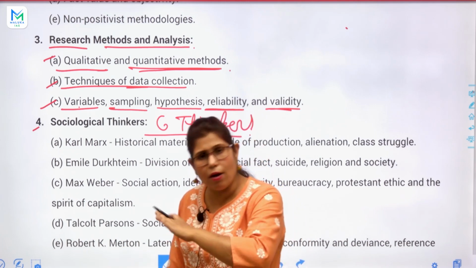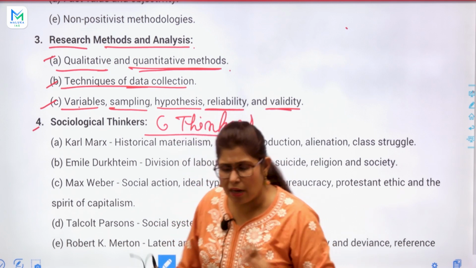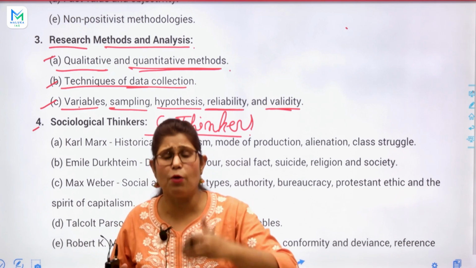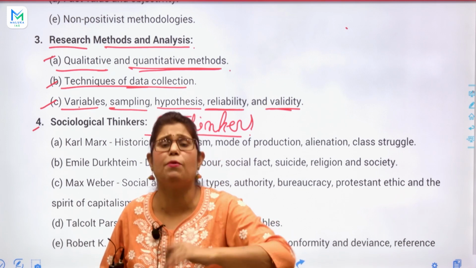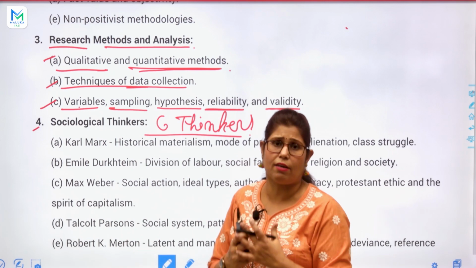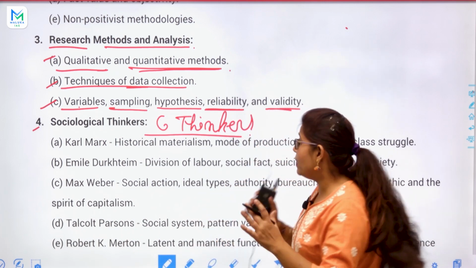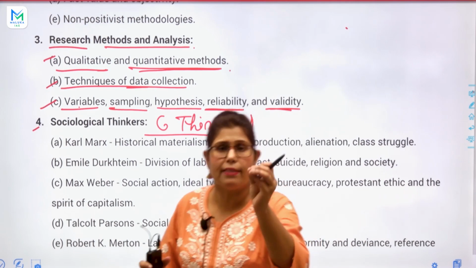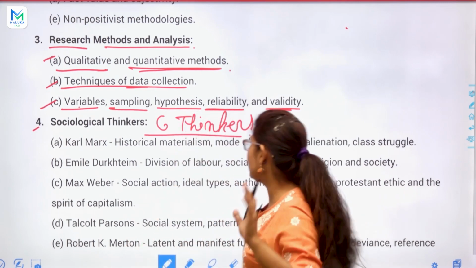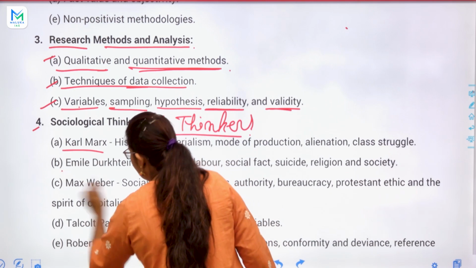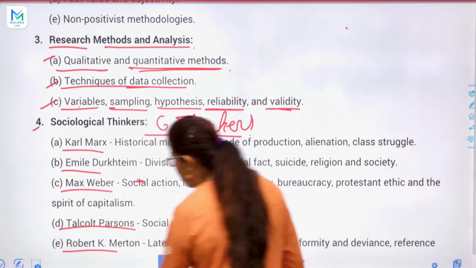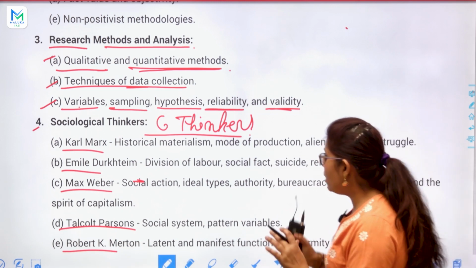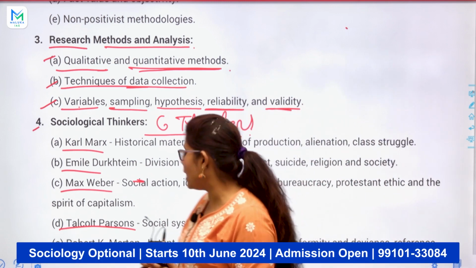You can see all the other optionals, where you will get so many thinkers. On every step you will get one thinker. But in sociology, this is such a nice thing: you will get only six thinkers. You have to study and read only six thinkers: Karl Marx, Emil Durkheim, Max Weber, Talcott Parsons, Robert K. Merton and G.H. Mead. And I will explain in a storytelling way.